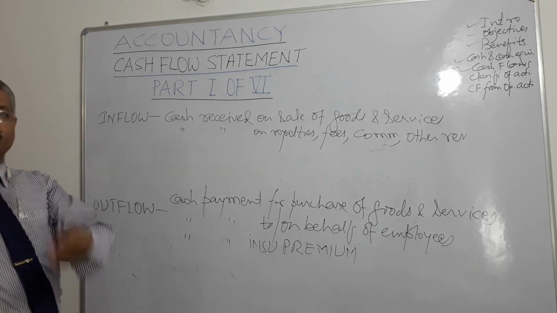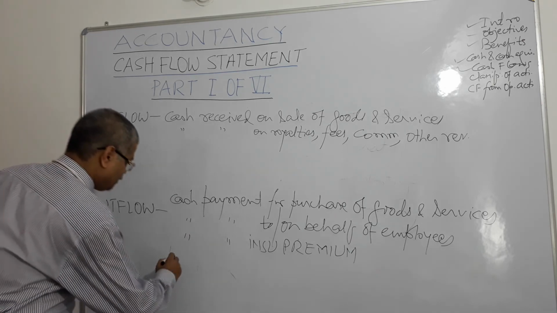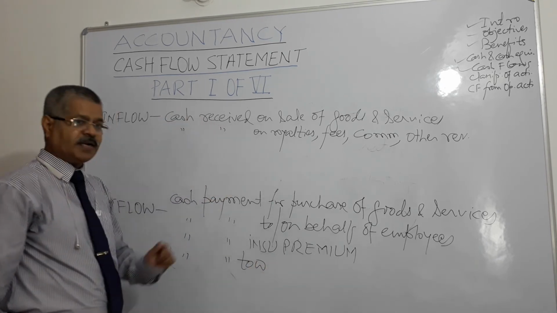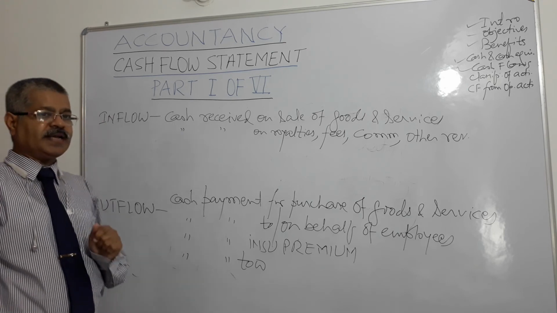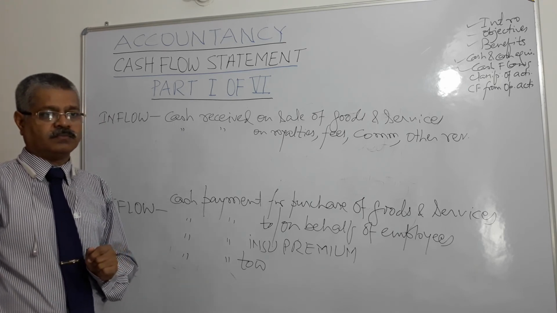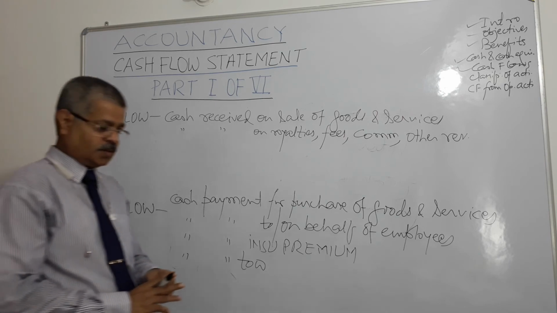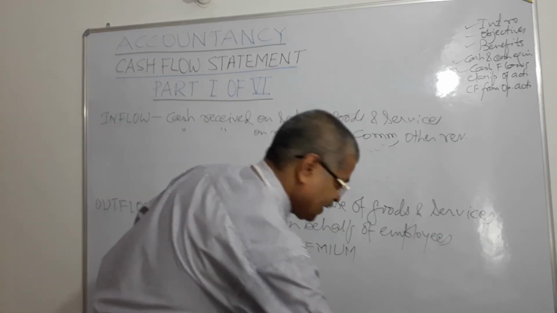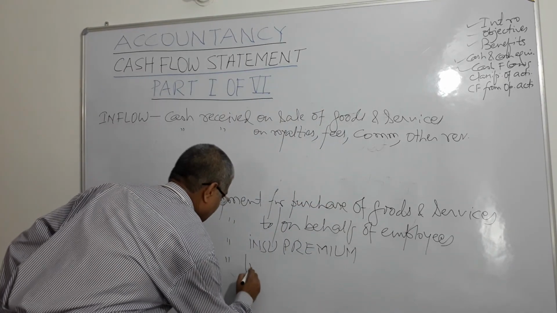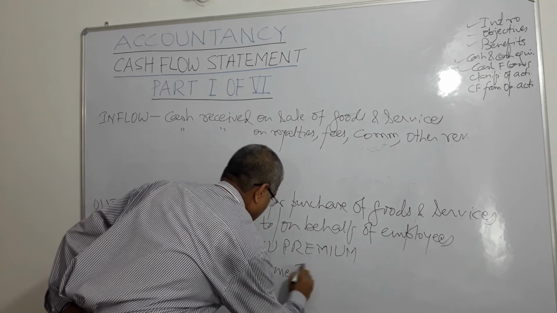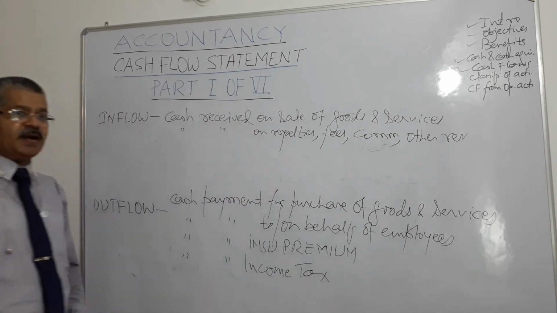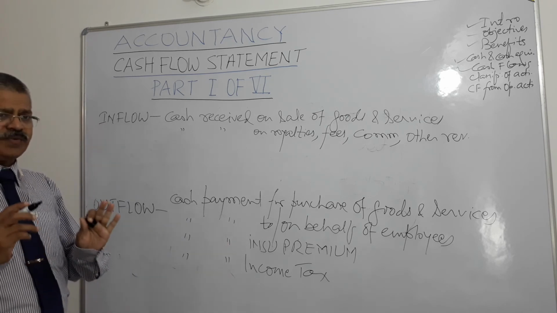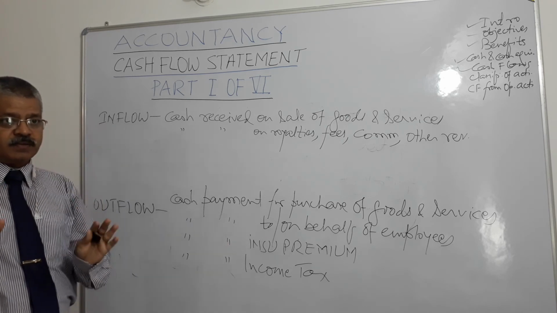And if I have availed some loan and I am making a cash payment to repay it, will it come under operating activities or not? It will not come under operating activities. So here what do we write? Cash payment towards income tax. If I am paying income tax, cash is going out, that is outflow, right? We are just trying to understand the basics, right?